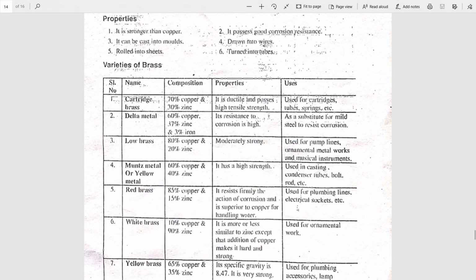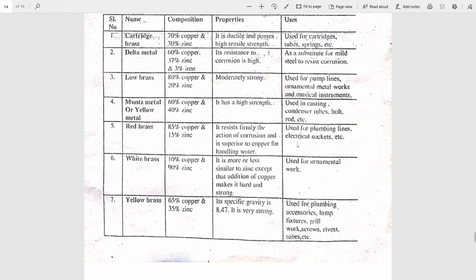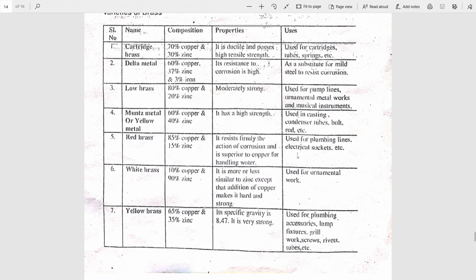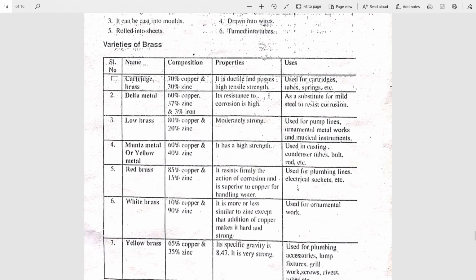So here a chart is given. In this, what are the different varieties of brass? Seven different types of brass are there. You must explain each one with the composition, one or two properties and one or two uses where we are using these varieties. First one, cartridge brass, has 70% copper and 30% zinc.